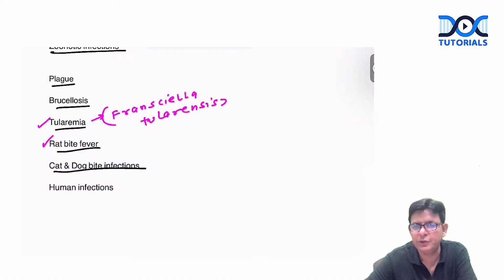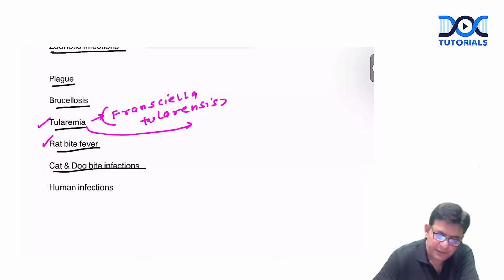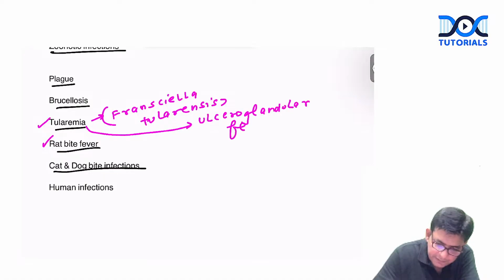First of all, you should know the name. Francisella tularensis is an organism which leads to this tularemia. And what is there in the tularemia? Tularemia is ulceroglandular fever, which happens to those who are rabbit hunters.